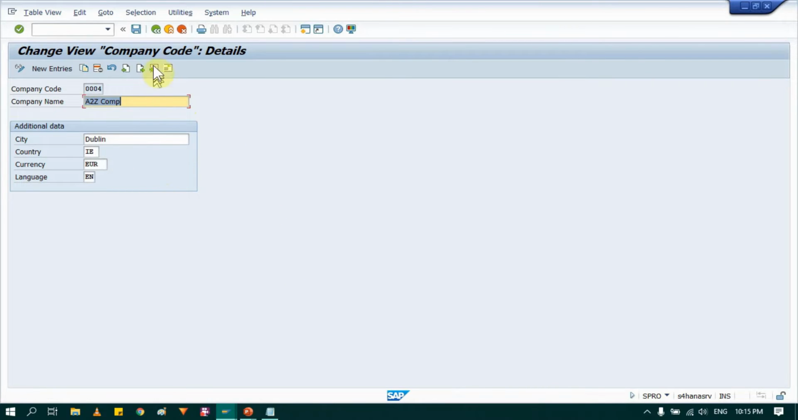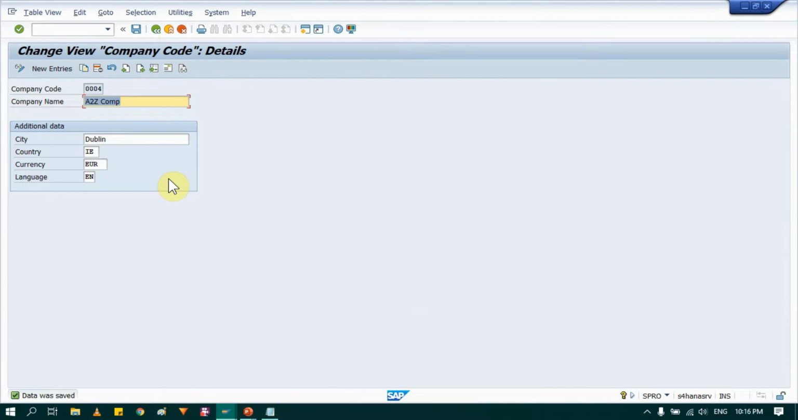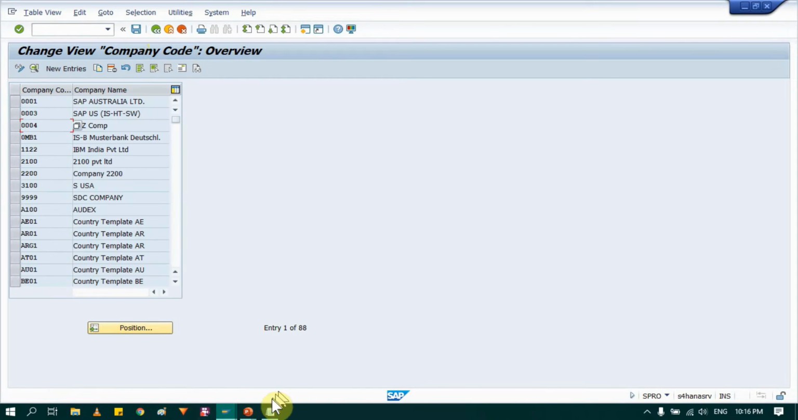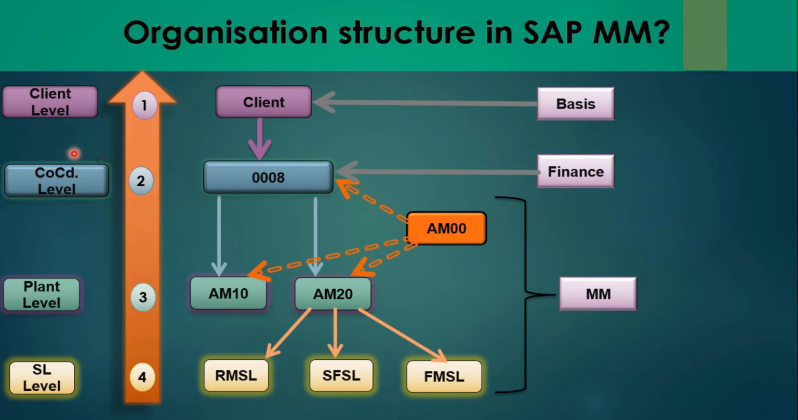Once everything is maintained, just save this data. So now your company is maintained. Then go back. So the first thing we have done now is we have maintained the company code. Usually the finance team maintains it, but in my case there is no finance team. So for practice I am showing how to define and maintain a company code and its details.